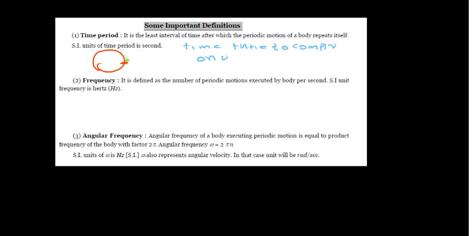You start from here and you reach there, and it's a periodic motion. That means it completes with some periodic time. For example, the earth revolving around the sun takes 365 days, and the earth rotates itself in 24 hours, and the moon revolves around the earth in about 28 days.